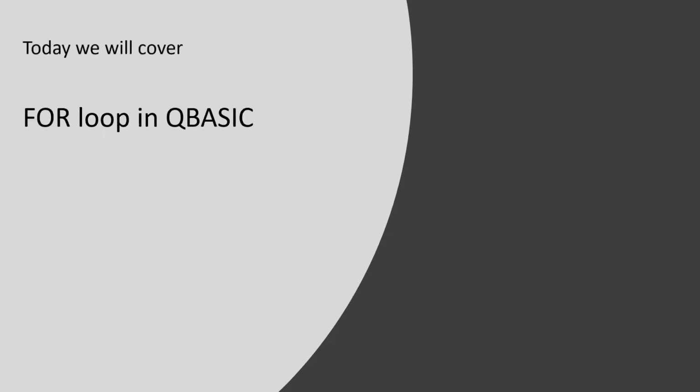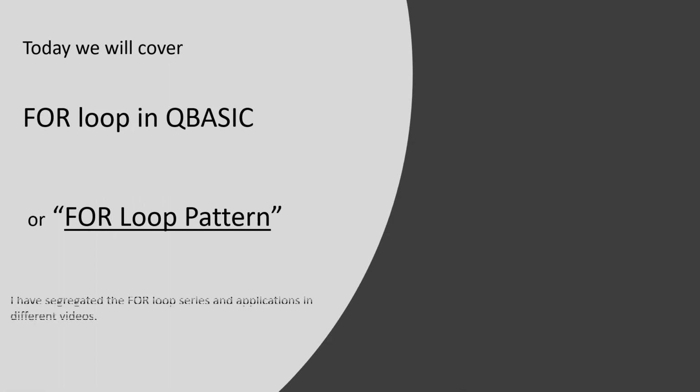Okay, so quickly going into the topic. So for loop in QBasic today we will cover, and I have segregated the for loop part into several parts actually. So first part is the for loop series, that I call chapter 3.1. That class we have already covered. If you want to visit that class, it is available in my channel.